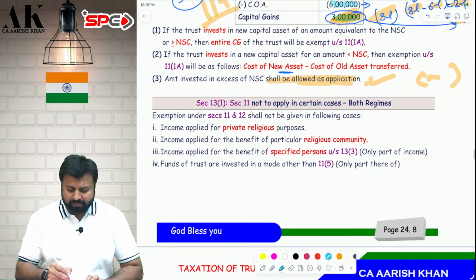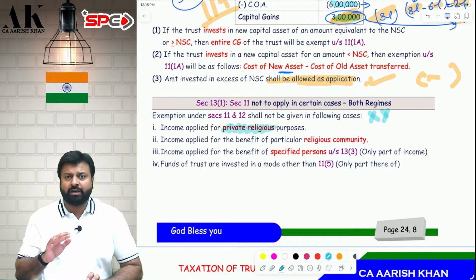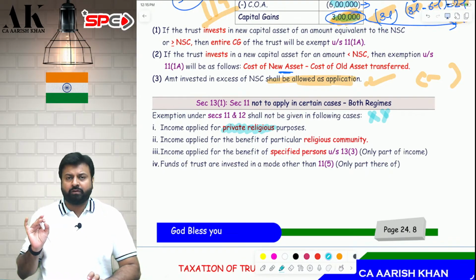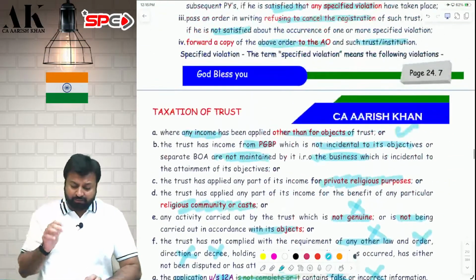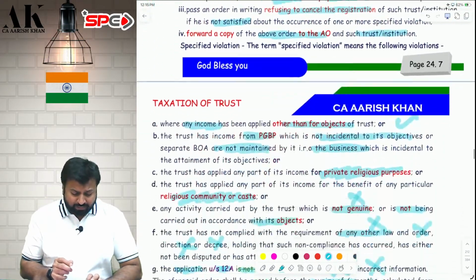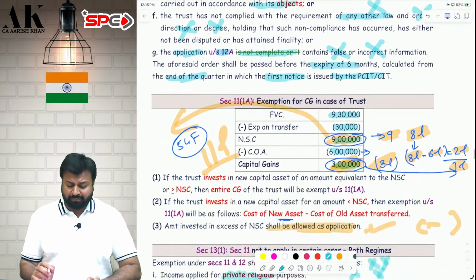Now, what are these things? First of all, if you apply your income for a private religious purpose, you cannot claim exemption under section 11 and 12. 11 and 12 is gone from your hand. And along with that, the registration can also be gone, because cancellation of registration is also one of the reasons over here. You can check it over here. Point number C: if you apply the income for any private religious purpose.